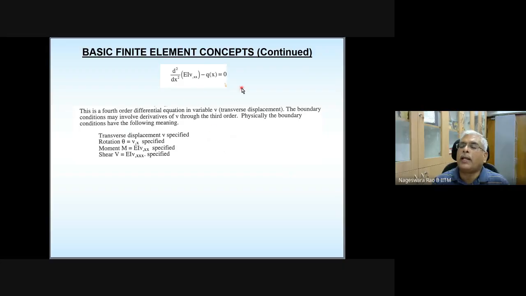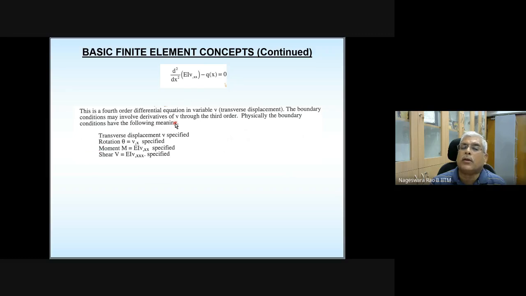Now apply whatever thumb rule you studied earlier. If the boundary value problem is of order 2p, those boundary conditions of order 0 to p minus 1 are essential, and those from p to 2p minus 1 are natural boundary conditions.